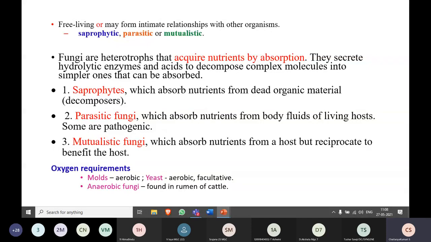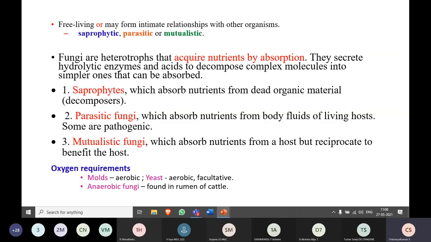Mycorrhiza is nothing but association between the fungi and the plant roots, where the fungi will absorb the nutrients which are required for the plant growth, and indirectly the plant provides the shelter as well as the food for the fungi. So in that way they are mutualistic in nature, or they will be having a mutualistic relationship. So lichens and the mycorrhiza are the good examples under mutualistic fungi. Okay, so this is one category.